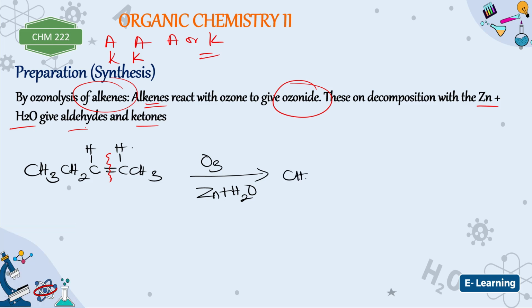So here will be CH3. Here will be CH. Here will be what? C. Of course, you have hydrogen. I told you to this end put double bond oxygen, plus to this end put double bond oxygen, and then you have C, H, and then CH3. What compounds are these? This is an aldehyde. As you can see, it has C hydrogen, then carbonyl group.